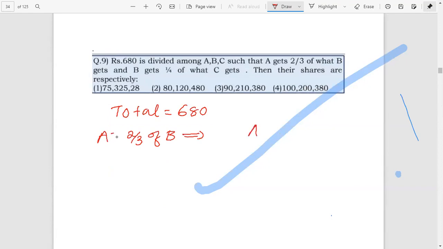Here B is the base, and B is the fractional base 3 and A of B therefore 2. That is A is to B equal to 2 is to 3.